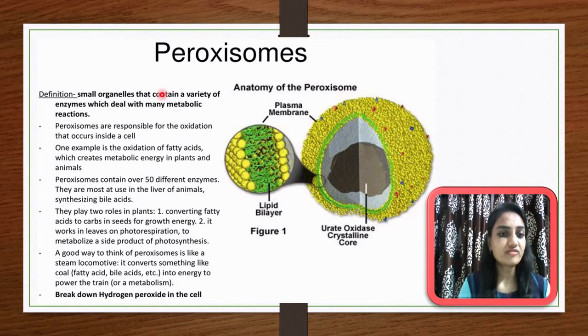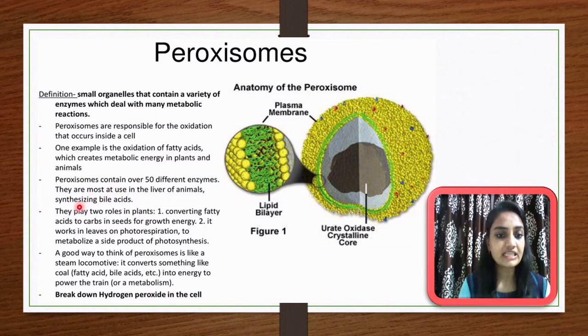So this is the definition: a peroxisome is a small organelle that contains a variety of enzymes which deal with many metabolic reactions. Peroxisomes are responsible for the oxidation that occurs inside any cell. One example is oxidation of fatty acids, which creates metabolic energy in plants and animals. Peroxisomes contain over 50 different types of enzymes, and they are most active in the liver in animals, synthesizing bile acids. So it plays a very important role in liver functions.